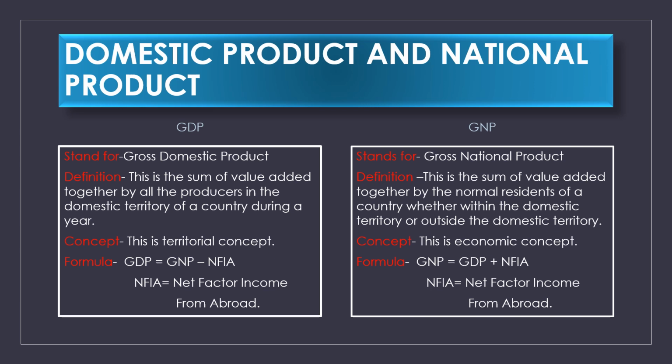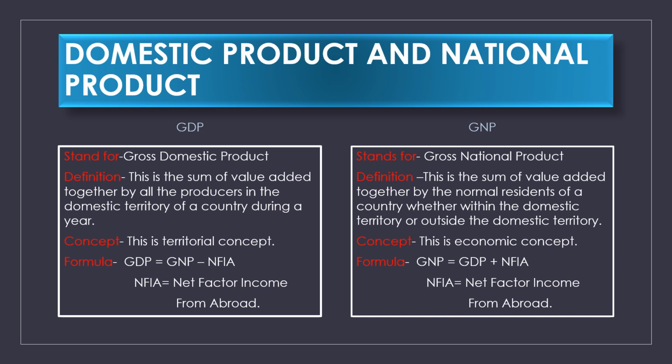But when we consider the GNP, we consider the residents of India, not only the domestic territory. This may be outside the domestic territory if we consider the GNP. Now, the definition of GNP.